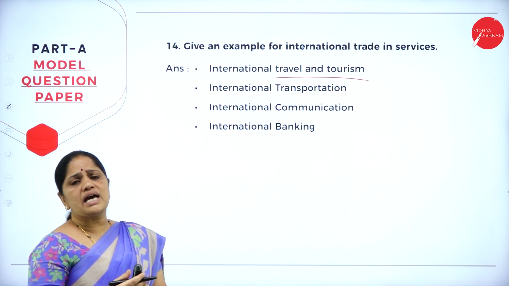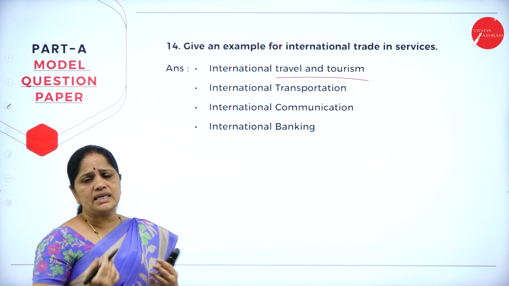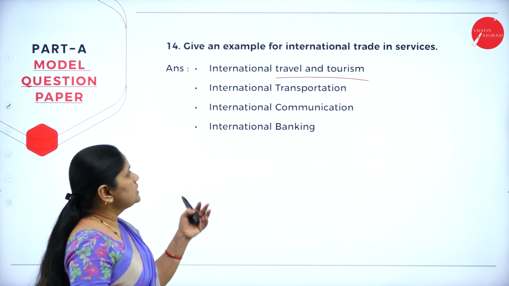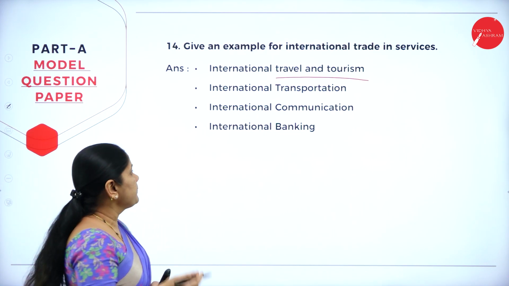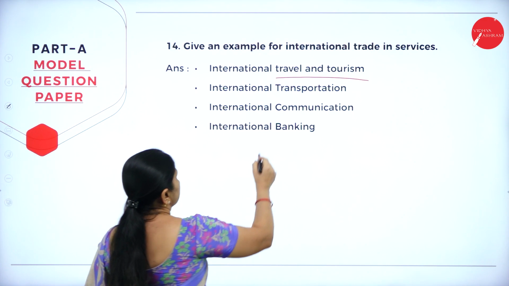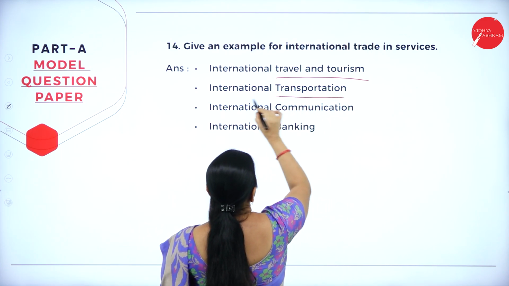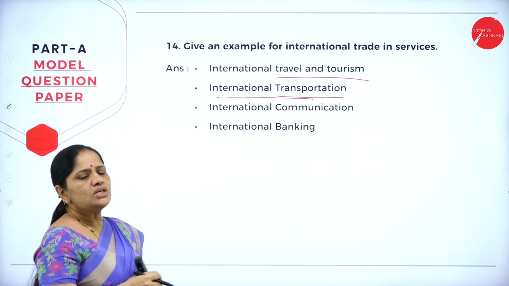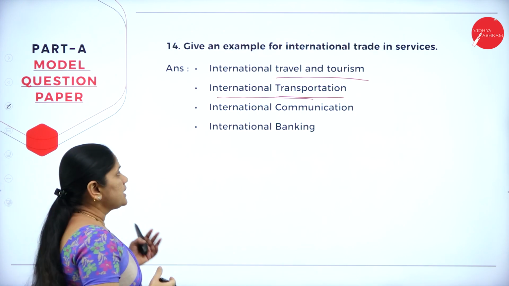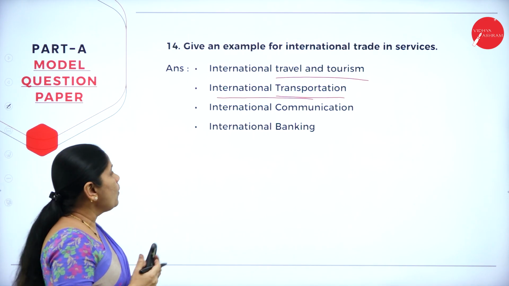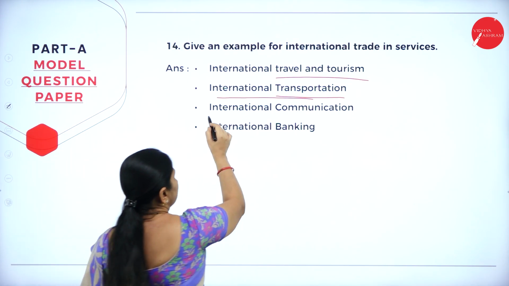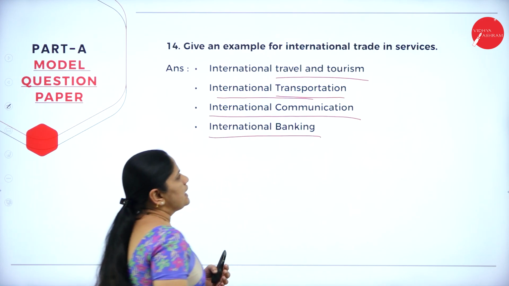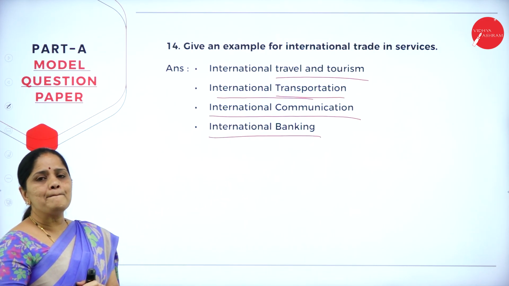So, international travel: you want to go abroad, see new countries, and travel around the world. You can do it through travel and tourism. Then the second type of service is international transportation. So what is this international transportation? You will have transport facilities all over the world. Then we also have international communication services being provided, and lastly international banking.